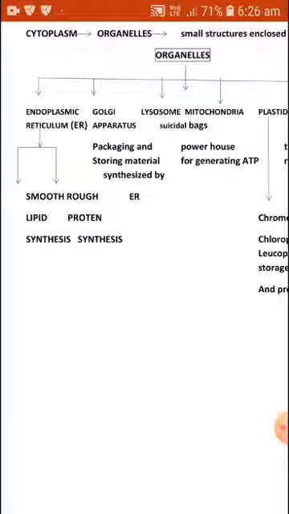Now, the other organelle is the Golgi apparatus. The Golgi apparatus helps in the packaging and storing of material that is synthesized by the endoplasmic reticulum. Now here I will not go too much into detail about the structure of endoplasmic reticulum and Golgi apparatus and even their functions. I will just mention one function. The other things you have to go back to revise and go through all the contents that are given in the previous videos.